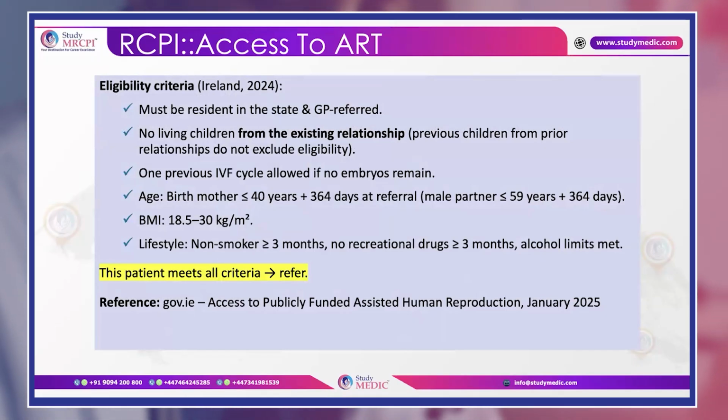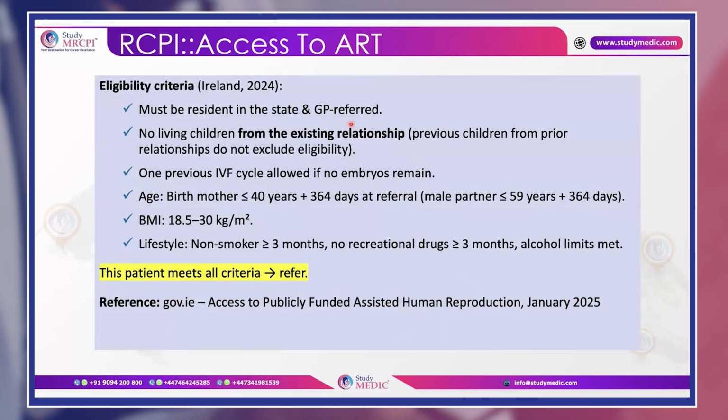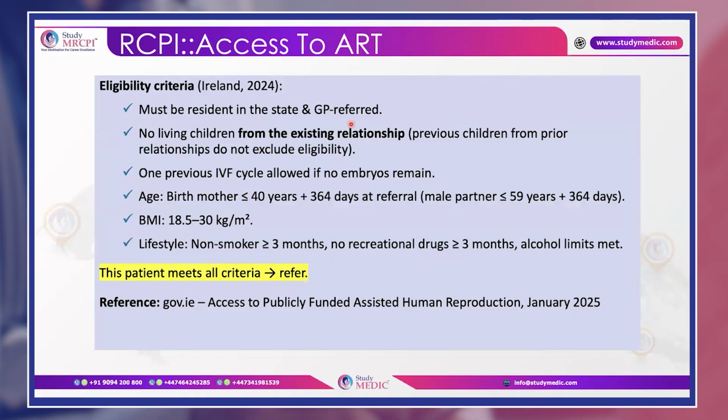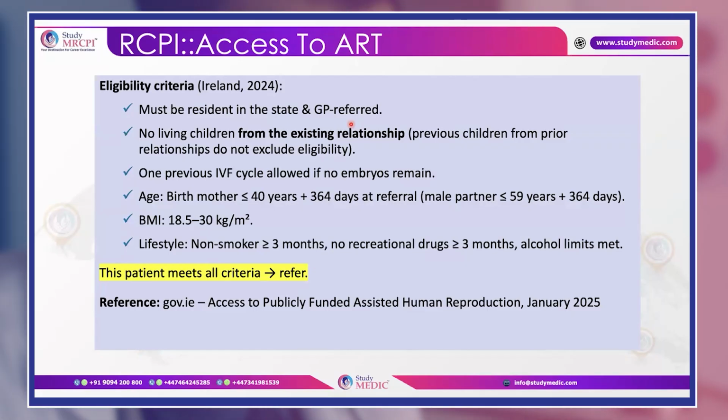So the eligibility criteria to access the RCPI public fund are that they must be a resident and they should be referred by a GP. Second, they should not have any living children from the existing relationship. So if they have a child from a previous relationship, that is fine, but not from the existing relationship. Then if they have undergone an IVF, but there are no embryos, they can still access one cycle of IVF funding. Okay, and most important is the age.